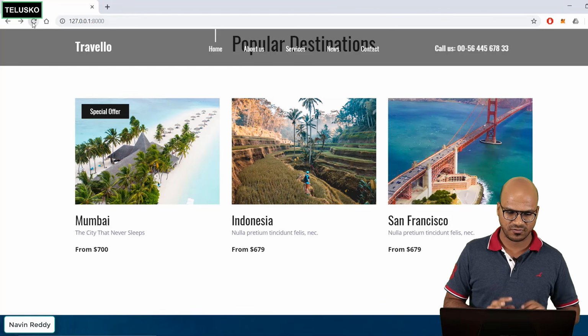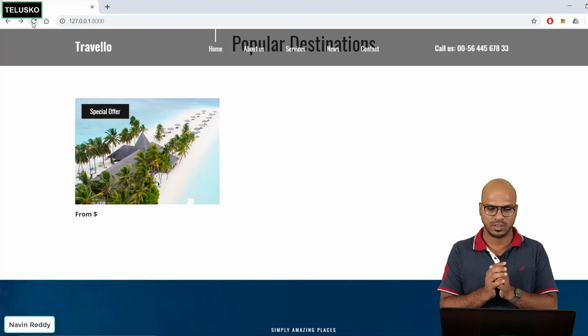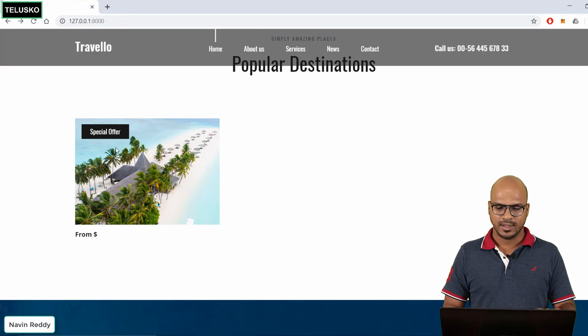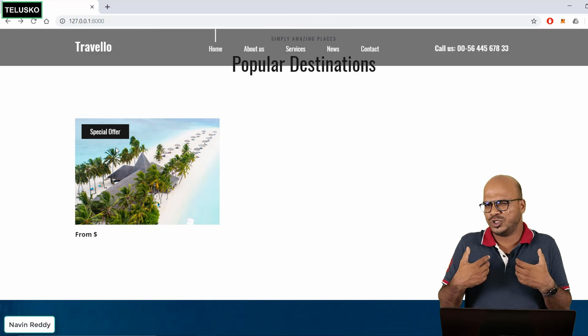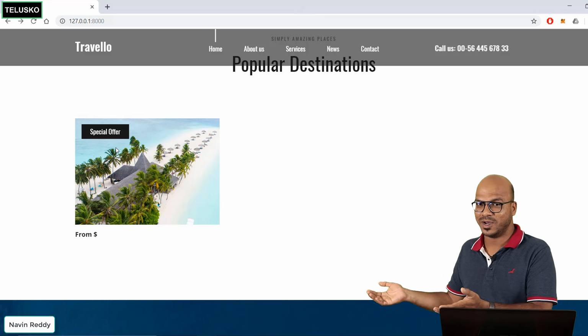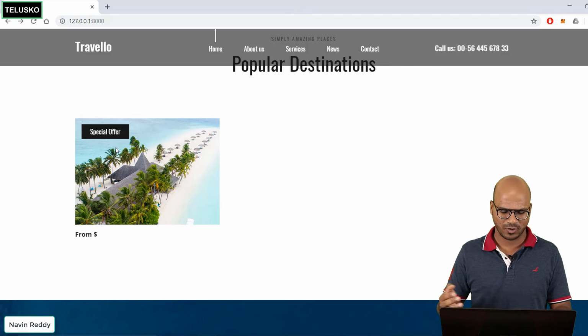Just to verify, let's refresh and you can see we only have 1 destination, and even the data is not shown because we have done some changes. So I want to show 3. I'm not sure how much data you will be seeing here, because it is dependent upon the number of objects you pass. We know it now, but what if you don't know it?